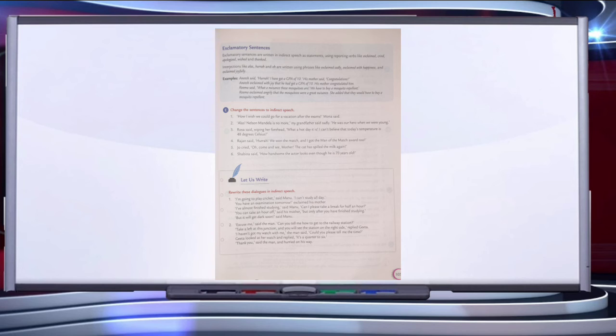Anish said, "Hurrah, I have got a GPA of 10." His mother said, "Congratulations." We will write it as: Anish exclaimed with joy that he had got a GPA of 10. His mother congratulated him.